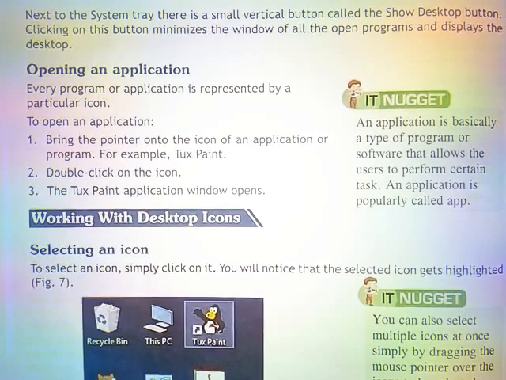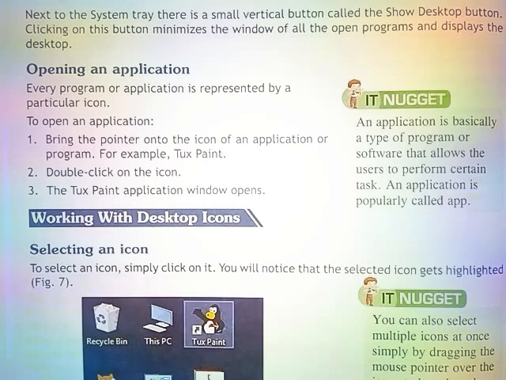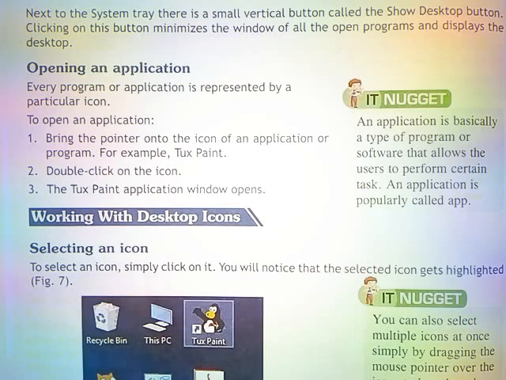An application is basically a type of program or software that allows the user to perform certain tasks. An application is popularly called an app.